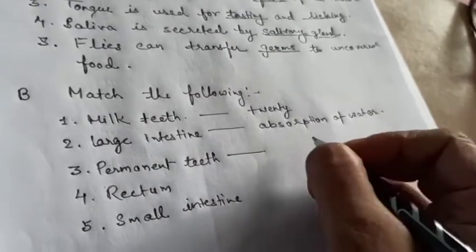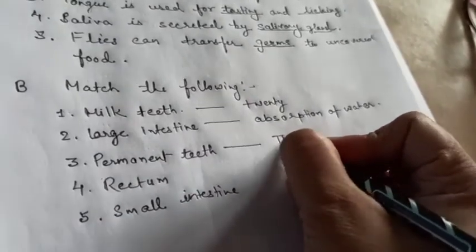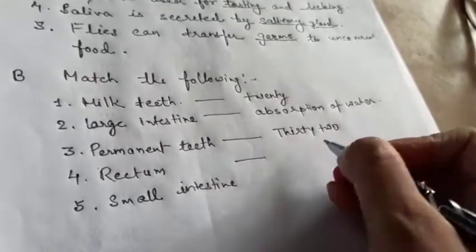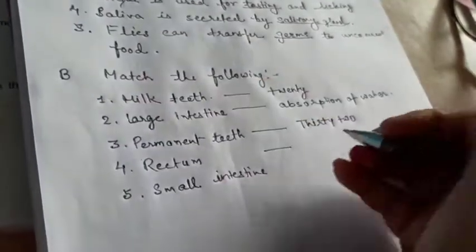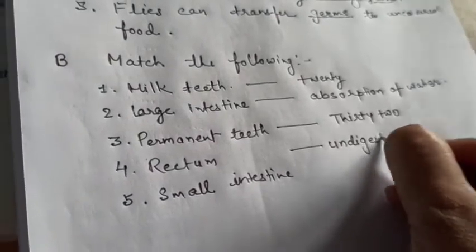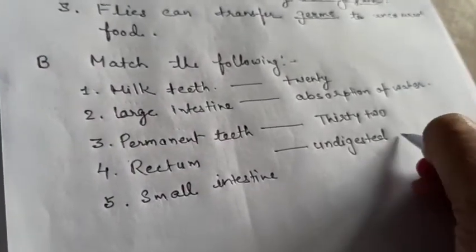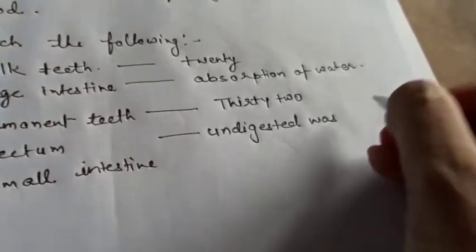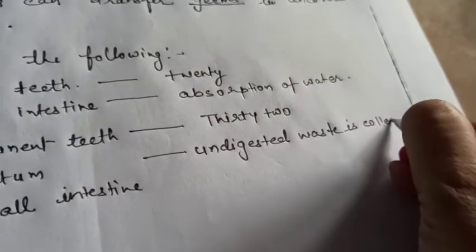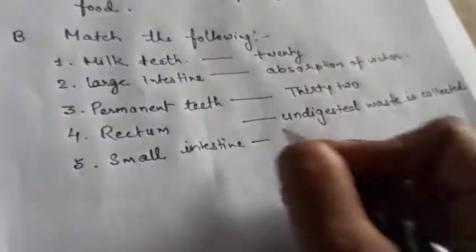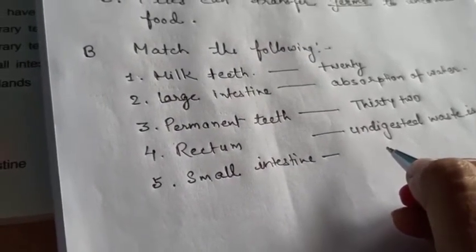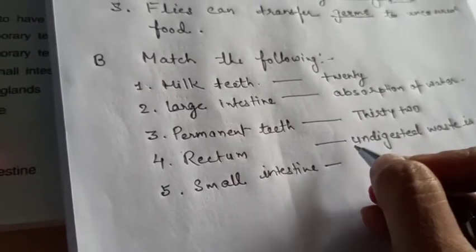Permanent teeth, 32. Rectum, undigested waste is collected. Now the last one is small intestine, absorption of digested food.